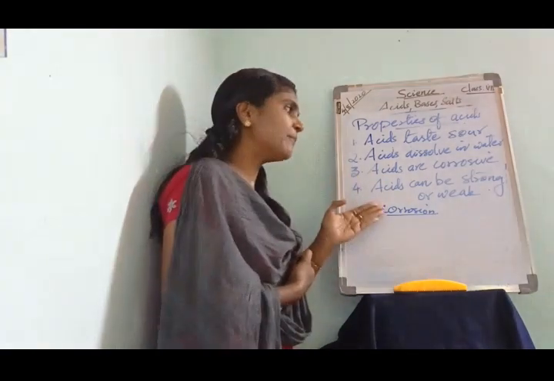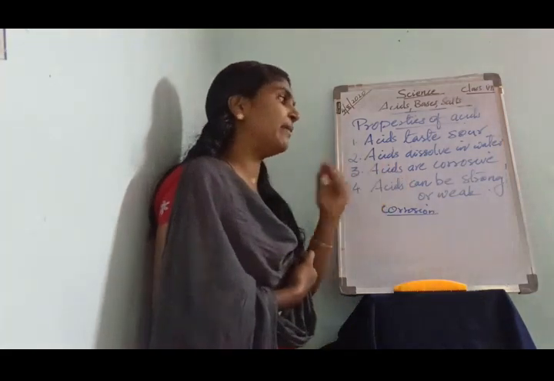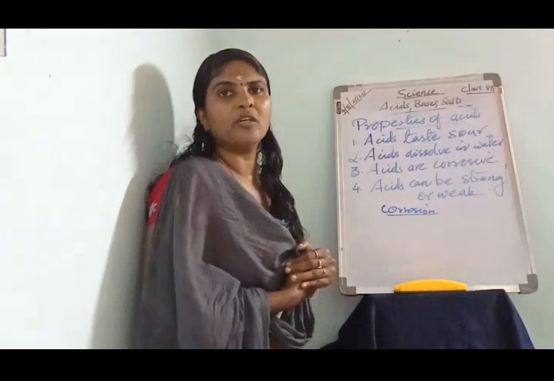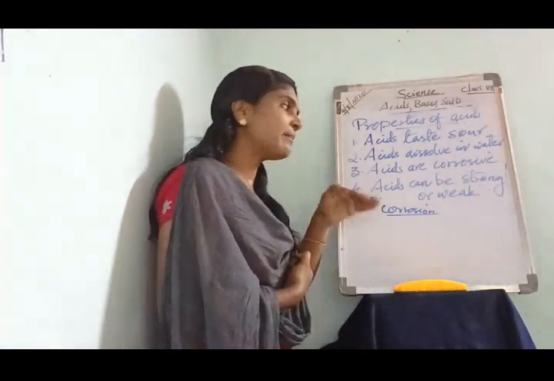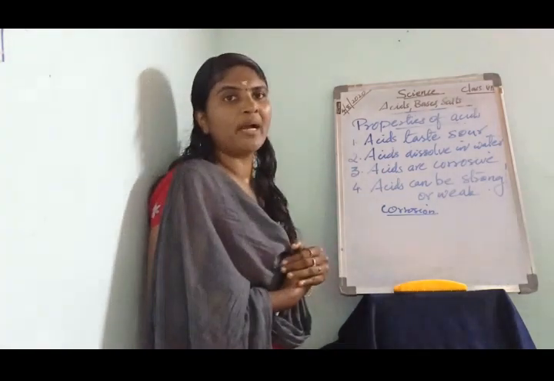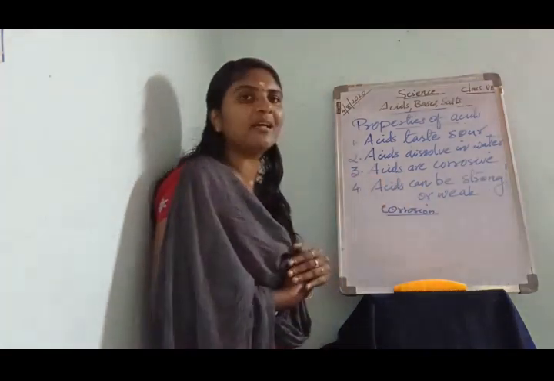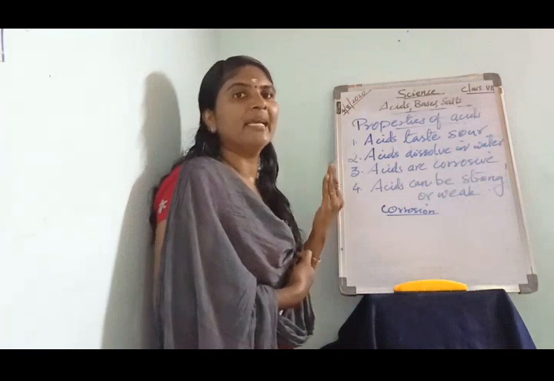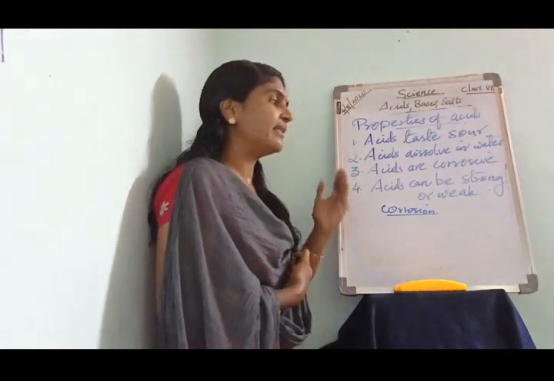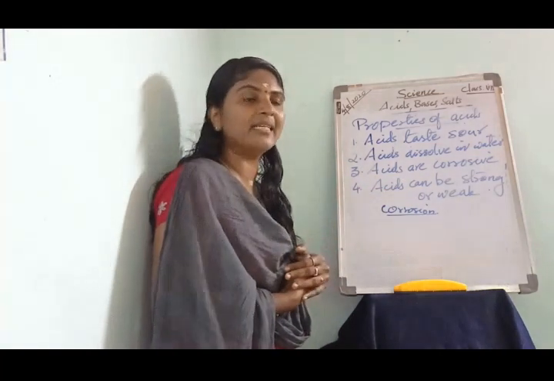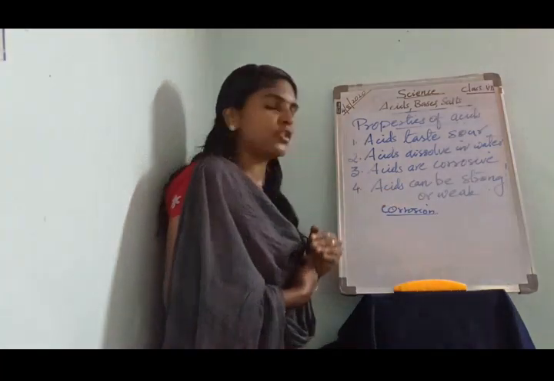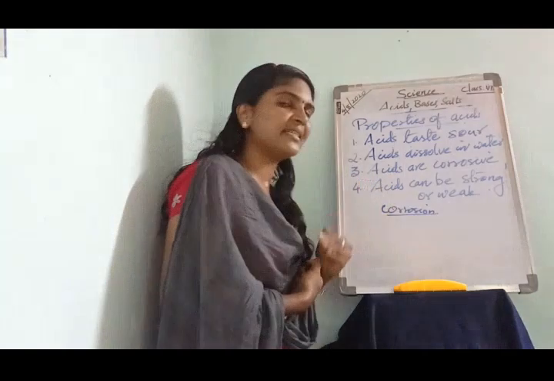The next property is acids can be strong or weak. Hydrochloric acid, sulfuric acid, phosphoric acid and nitric acid can be considered strong acids.